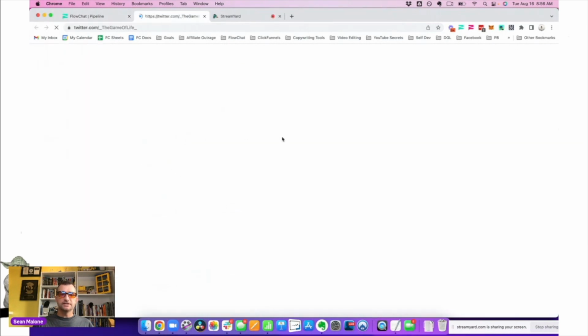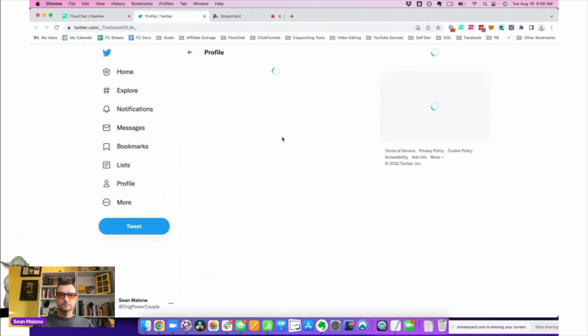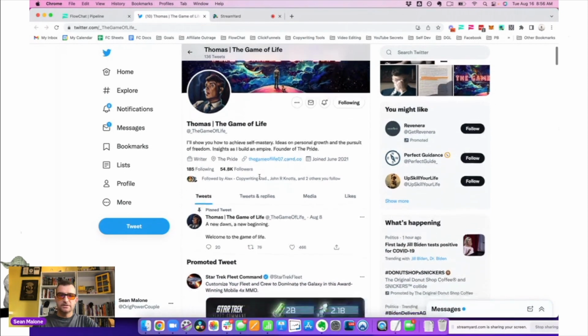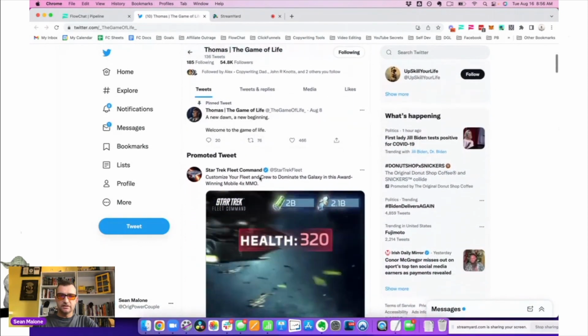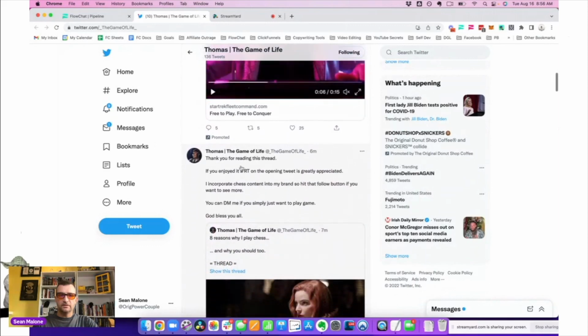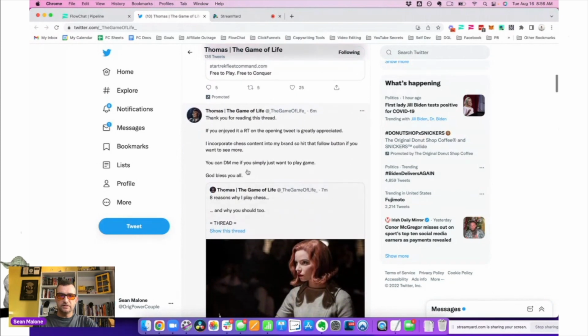Thomas, the game of life. Let's see if Thomas replied to us. Here we go. Still hasn't responded to us here. So in this case, let's see. Did he make a recent post? Okay, that's his pinned one from 6 minutes ago. Thank you for reading this thread. If you enjoyed RT opening weekend, it was appreciated. You can DM me if you simply just want to play the game. God bless you all.